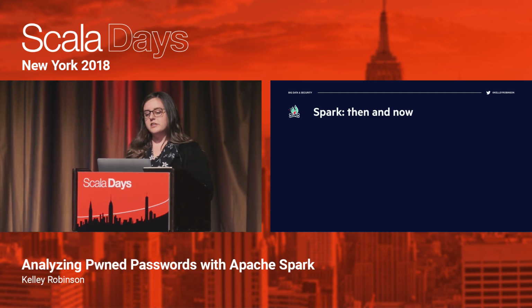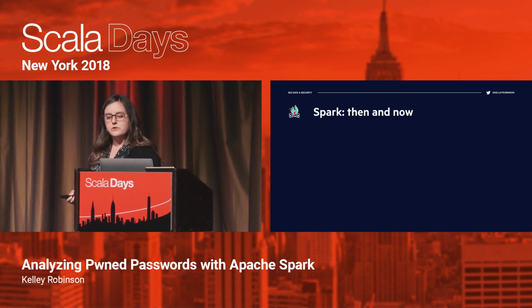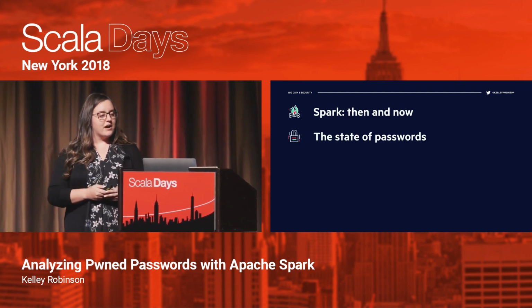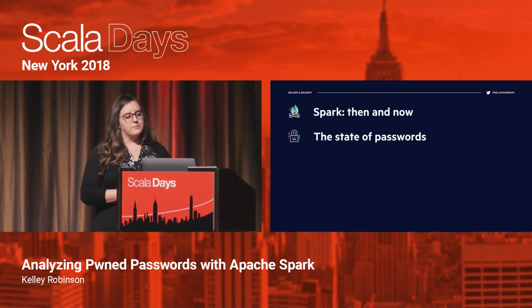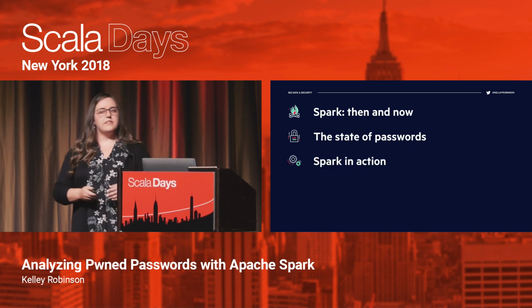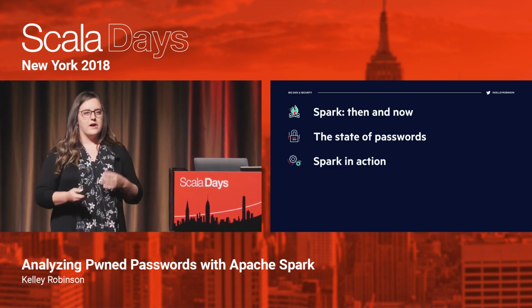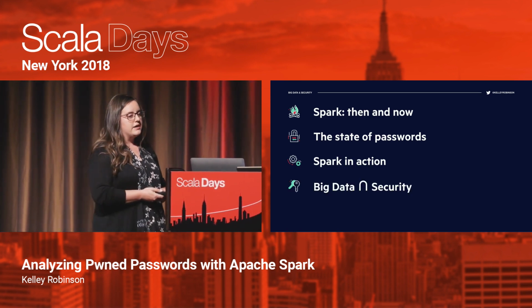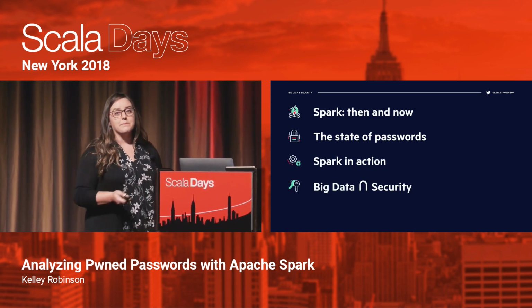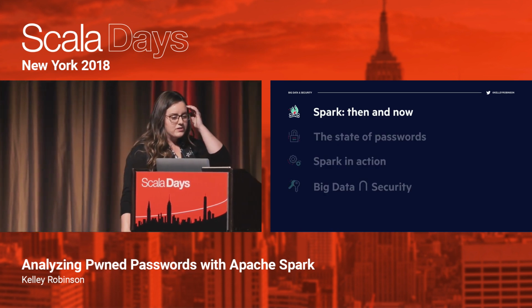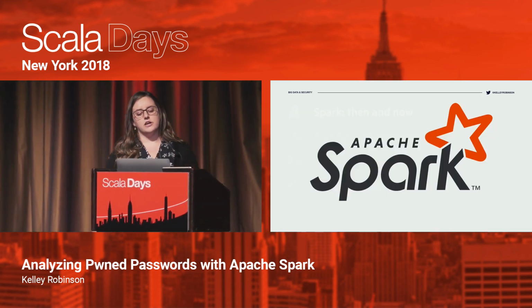We're going to start by introducing Apache Spark, look at why people use it, and how the project is developed. I will give a little bit of background on the state of passwords before we dive into the data. Then I'm going to show you what Spark looks like in action, especially some of the newer stuff that's been around in the last year or so. And finally, we'll wrap up by talking about the implications of big data and security. All right, so let's start by looking at the Apache Spark project.